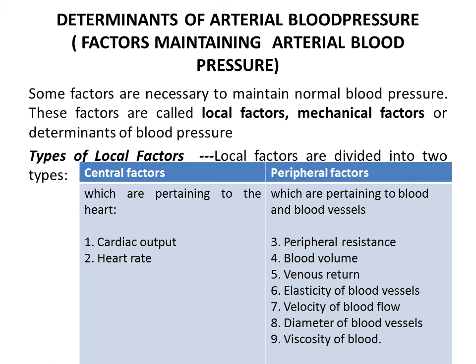Central factors pertain to the heart, like cardiac output and heart rate, and peripheral factors pertain to blood and blood vessels like peripheral resistance, blood volume, venous return, elasticity of blood vessels, velocity of blood flow, diameter of blood vessels, viscosity of blood.